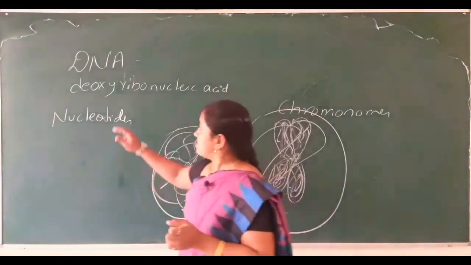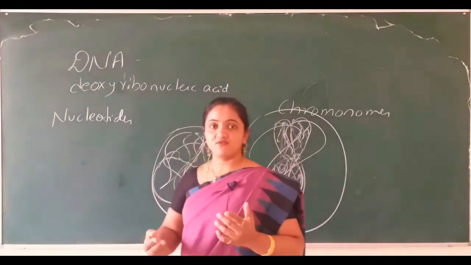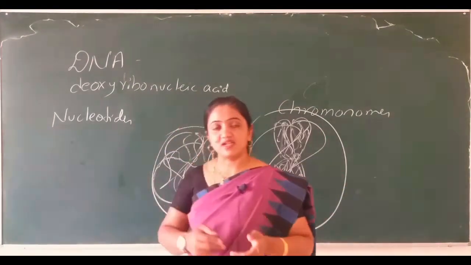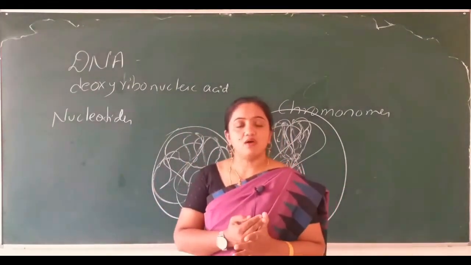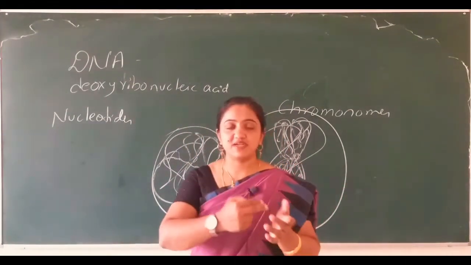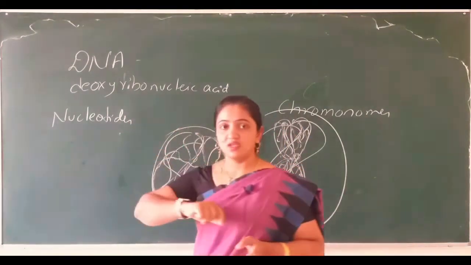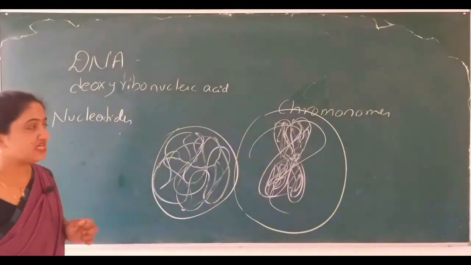So what are the chemical compositions of DNA? The DNA is made of repeated individual units of monomers known as nucleotides. Then what is a nucleotide? A nucleotide is made of three major parts.